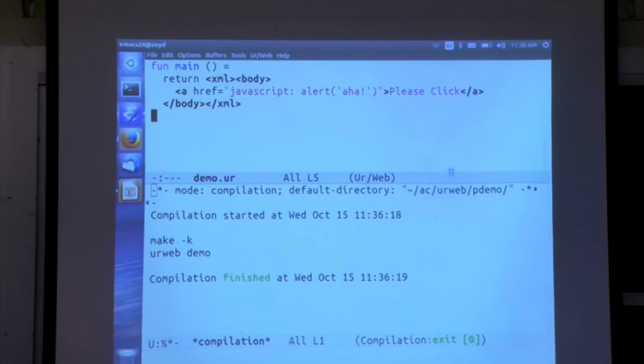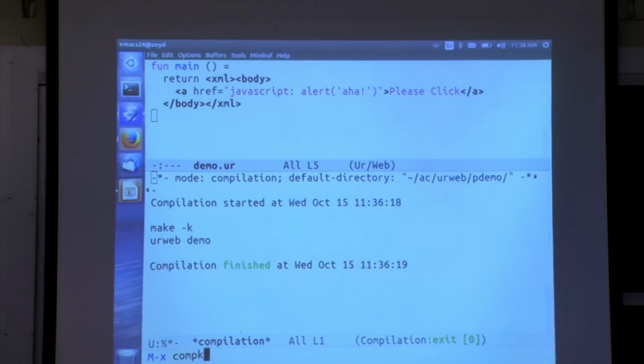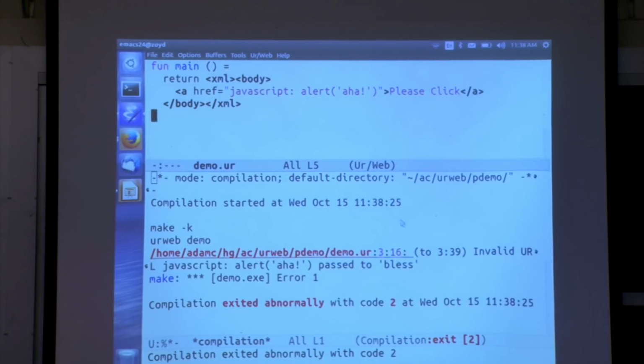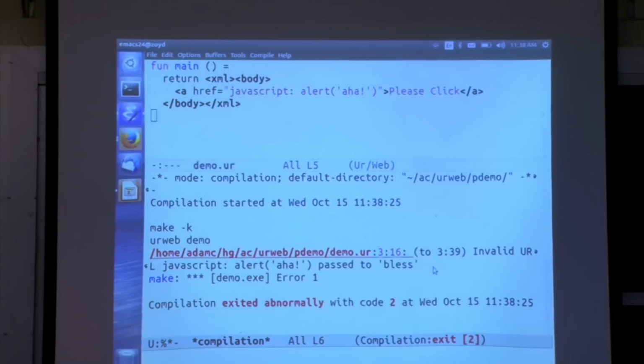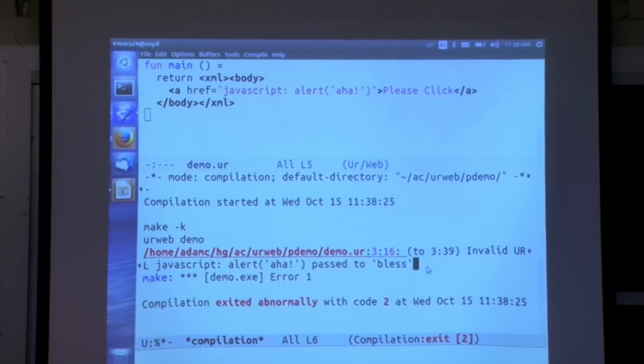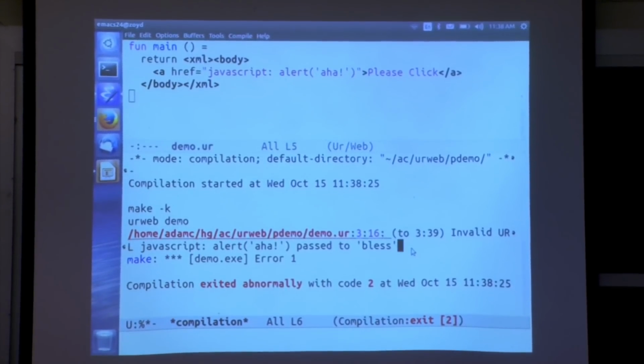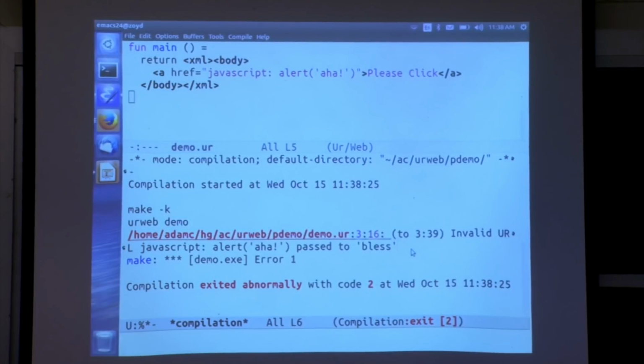I think we'll need some room for error messages here, if this is working correctly. Invalid URL, JavaScript something passed to bless. So bless is a built-in function that is the gatekeeper of which URLs are allowed. And by default, no URLs are allowed. So certainly this one is not allowed. And in general, it is a bad idea to write your URL policy so that you can create values that represent JavaScript URLs, because then all sorts of guarantees that you might like are invalidated.